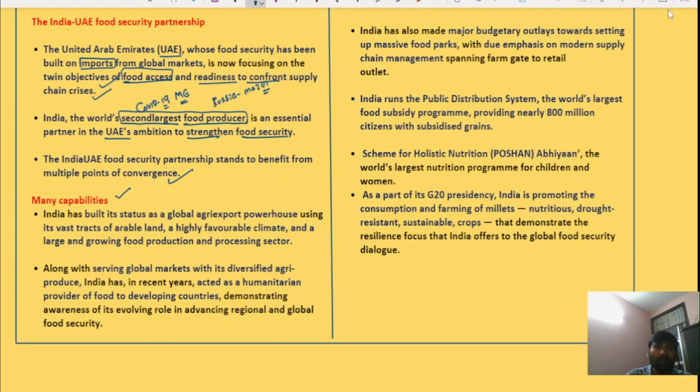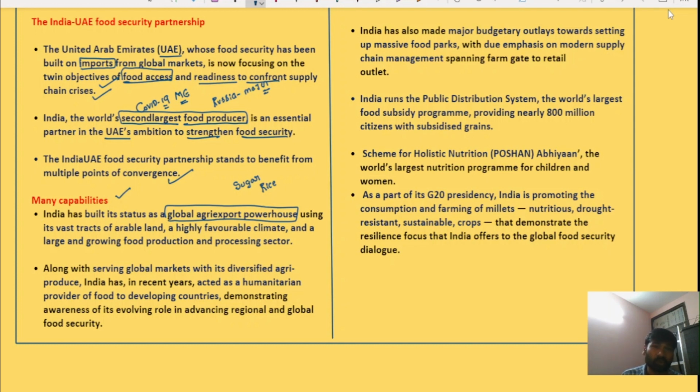India has many capabilities in terms of a robust agriculture network and agricultural productivity. India has built its status as a global agri-export powerhouse because we export sugar, wheat, rice, and along with these, several other agriculture-related products.